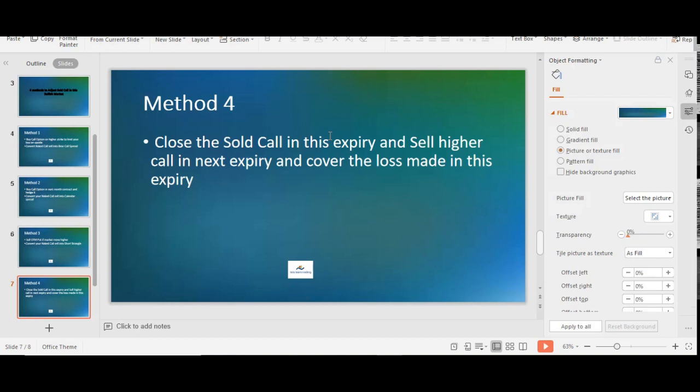So this is simply breaking the trade and moving to the next expiry. This is method number 4. We'll get the profit after the next expiry only, but we are not going to lose our capital. The main motto of our trade should be that we should not lose the capital.